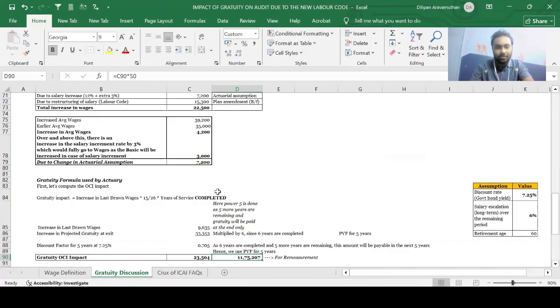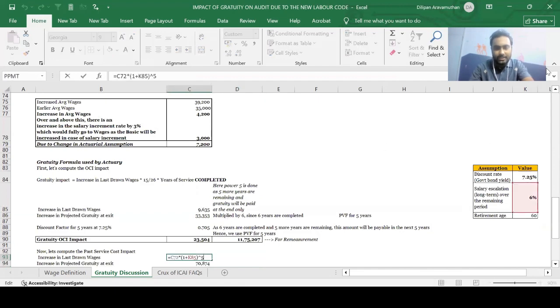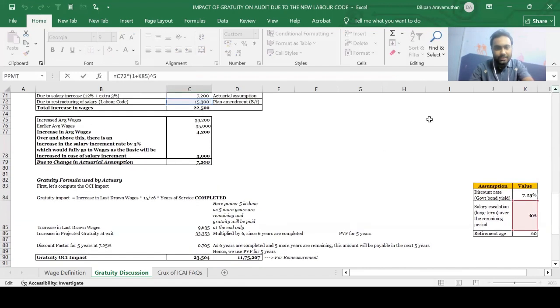Similarly, we need to do this computation for the past service cost number of 15,300. Basically, we need to apply the gratuity formula and we need to bring it to the present value term, right? Okay, so coming here, 15,300 is the past service cost number. We need to see how much would be the impact after 5 years, because we are in the 6th year and the amount would be settled at the end of the 11th year, which is 5 more years ahead.